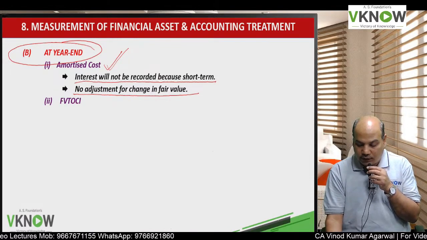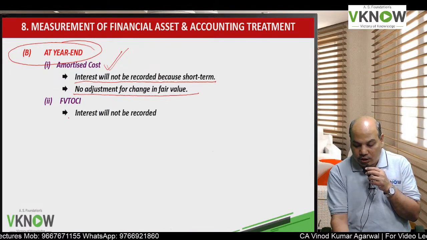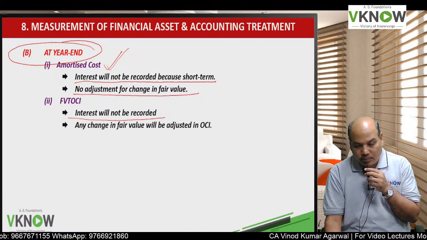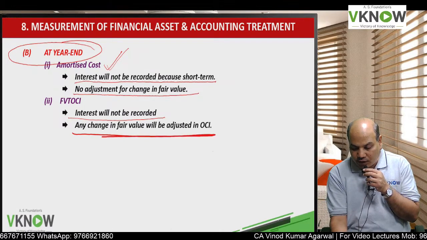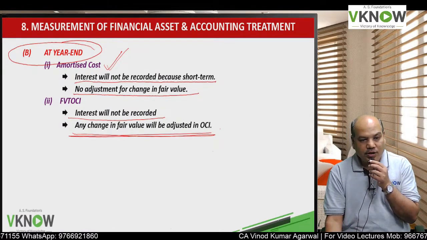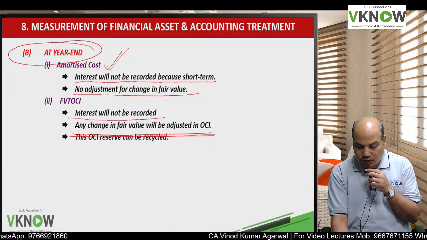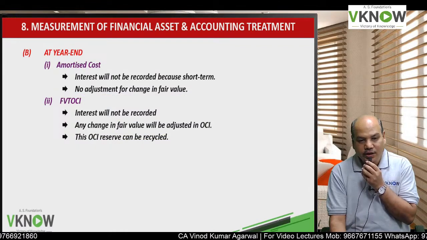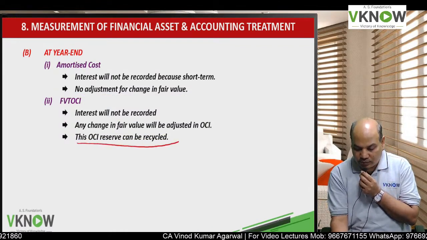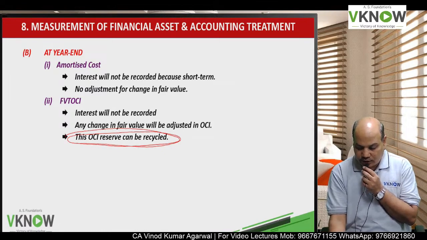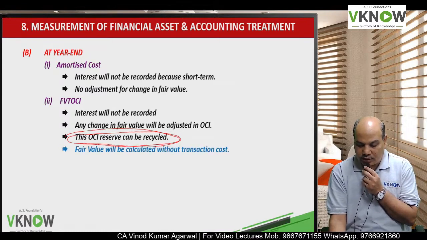Remember, in FVT OCI, interest will not be recorded. But if there is any change in fair value, that change in fair value will be recorded in OCI. The OCI reserve can be recycled when the instrument is derecognized. About that we'll discuss later.